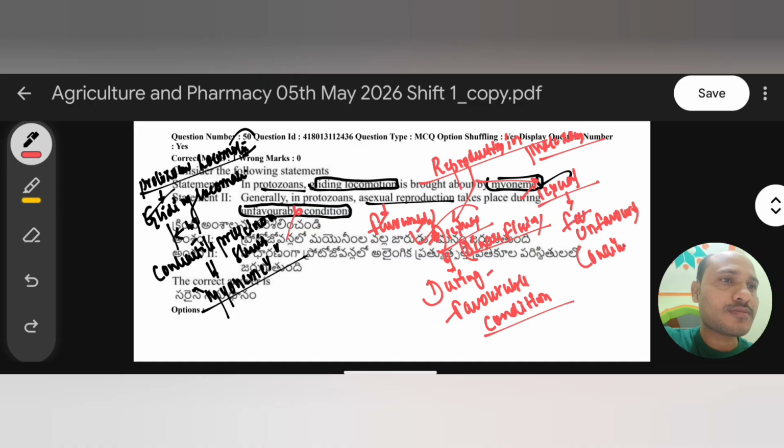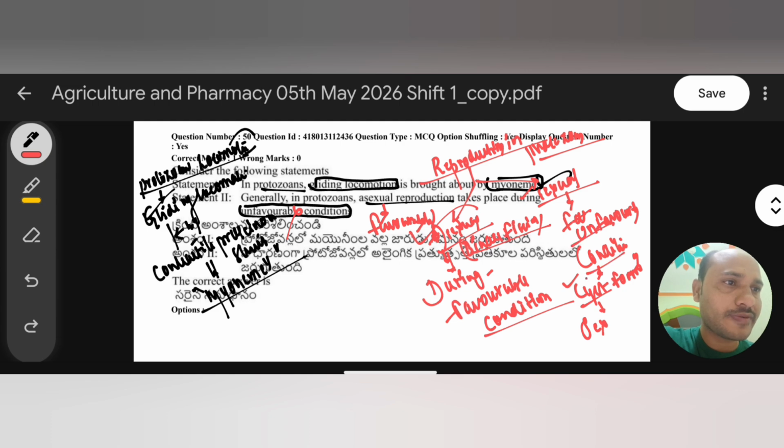In unfavorable conditions, there is a formation of a cyst. This cyst is formed, and it performs sexual reproduction. So during unfavorable conditions, the protozoan makes some structures in their body, like a cyst form. They form the cyst, and this cyst helps to perform sexual reproduction. That is in unfavorable conditions.